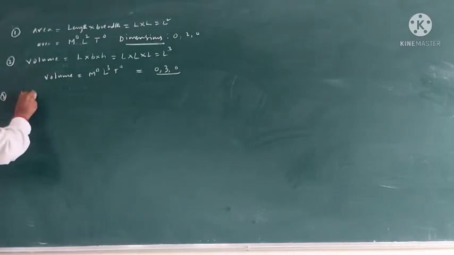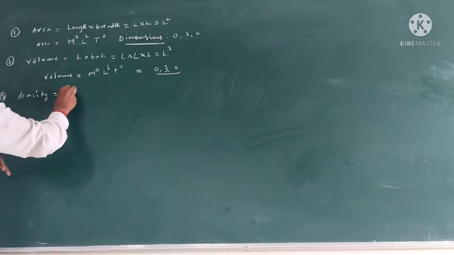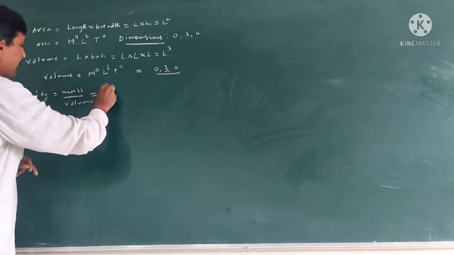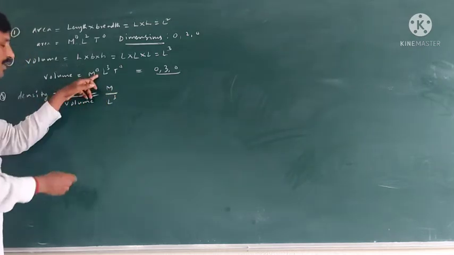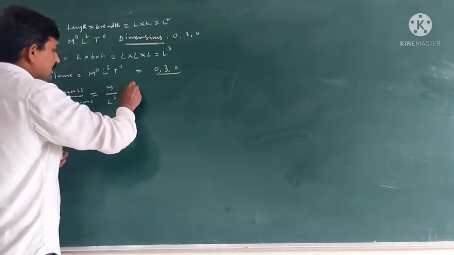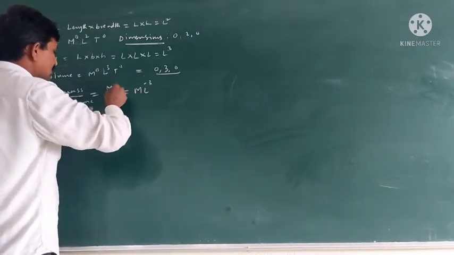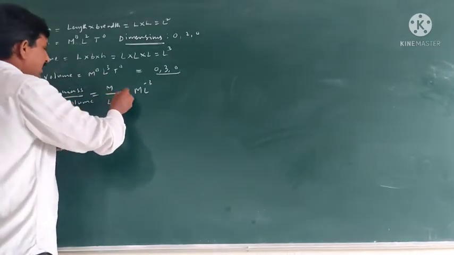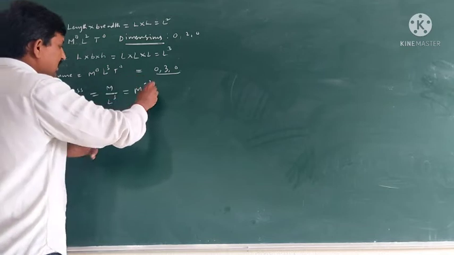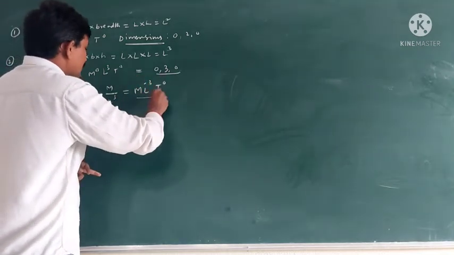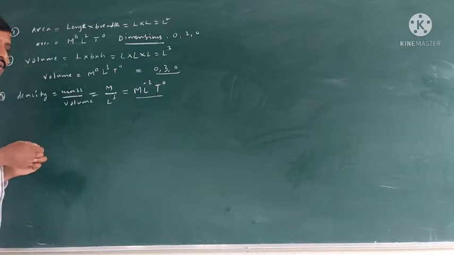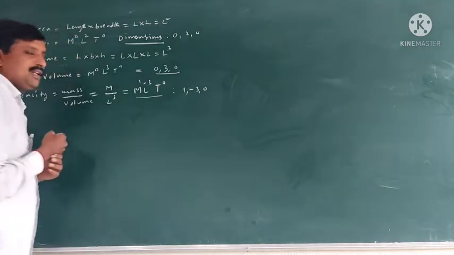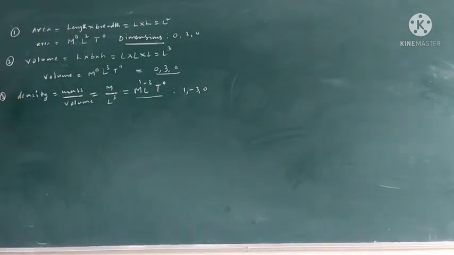Then density. Density is equal to mass by volume. Mass means M, volume means L cube, which we just wrote. So it is M L to the power minus 3. The denominator moves into the numerator as L to the power of minus 3, and T to the power of 0. So this is the density dimension formula. What are the dimensions? 1, minus 3, 0 are the dimensions of density.